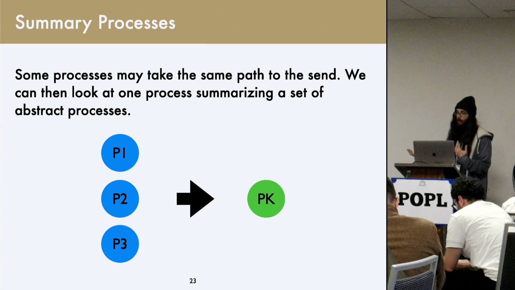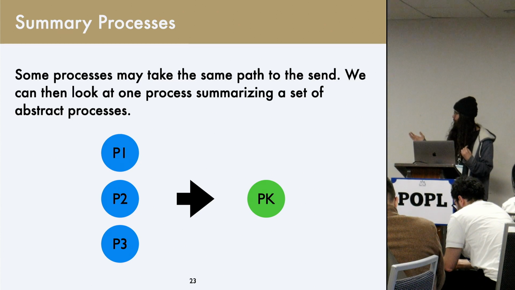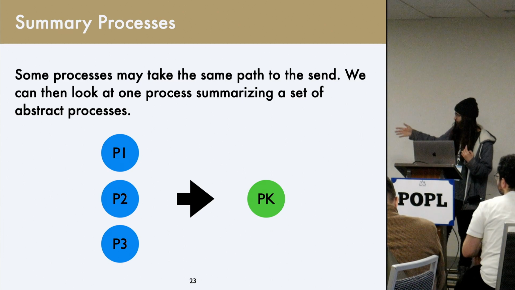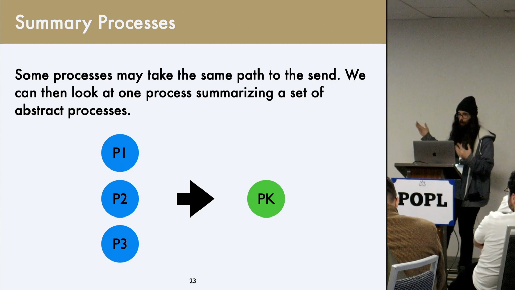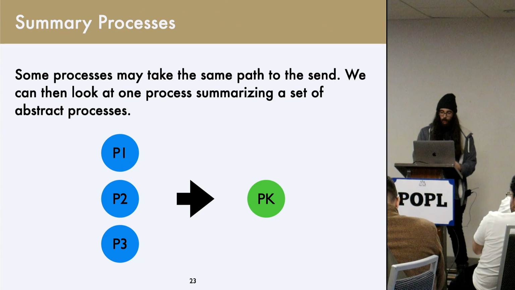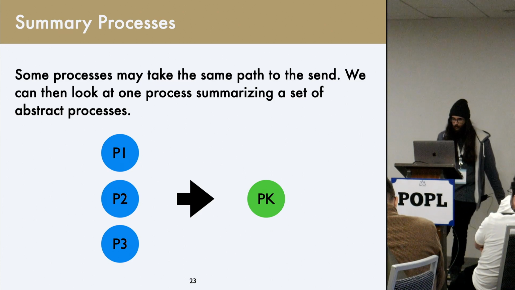into a special process here shown PK, where PK stands in for P1, P2, and P3, and potentially some unbounded number of these processes. And when concretizing, PK will become some set of processes.